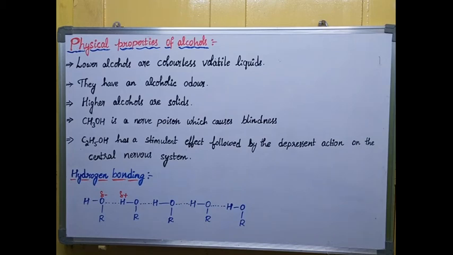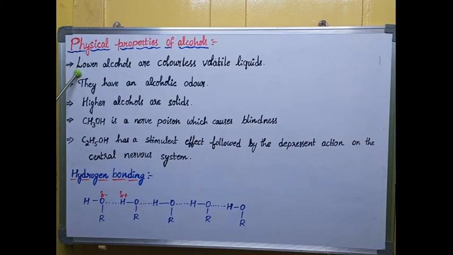Okay, so physical properties: we already know their physical state and odor, and we'll discuss their boiling and melting points clearly here. Mainly the lower alcohols are colorless volatile liquids. Lower alcohols means the alcohols which have fewer carbons in the chain.